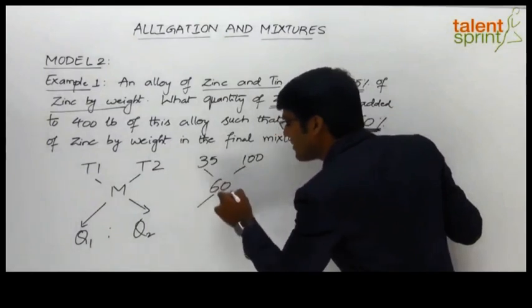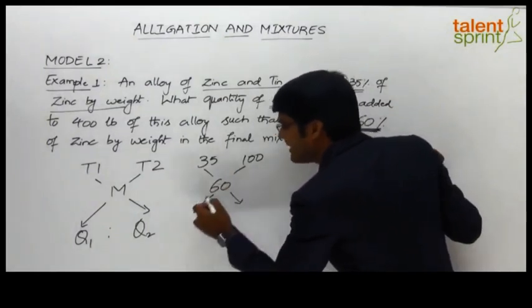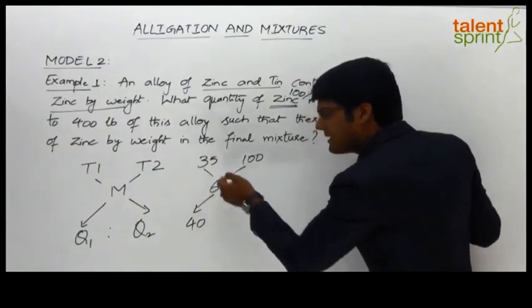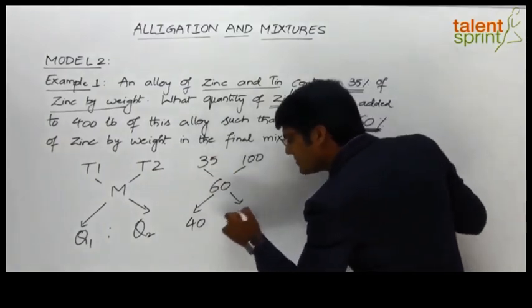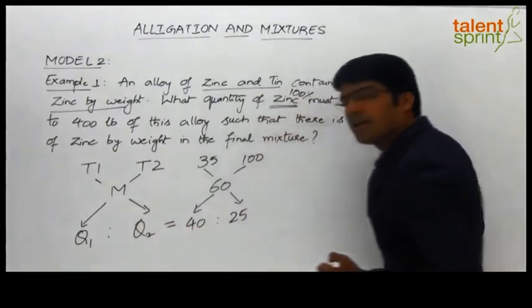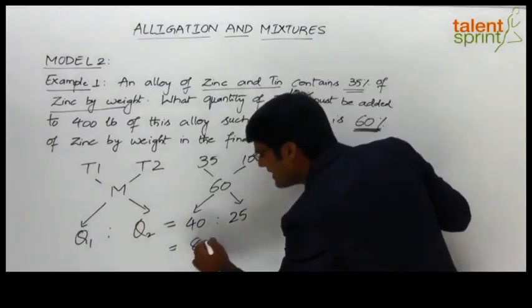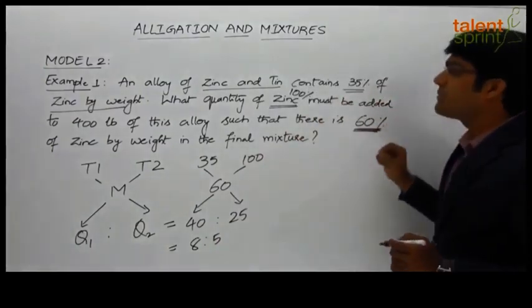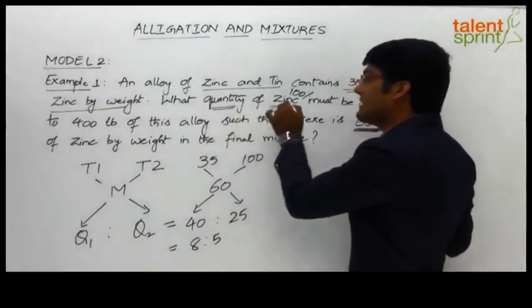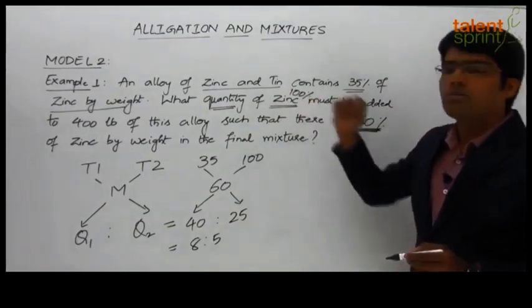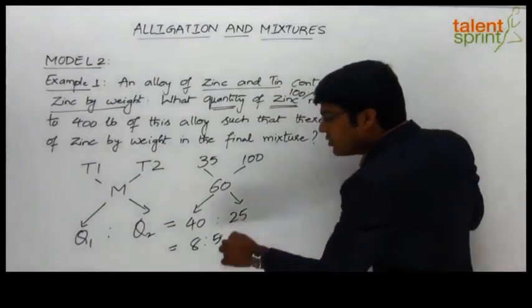So when we take the cross difference, what do we get? 100 minus 60 is 40, and 60 minus 35 is 25. So the ratio of quantity 1 and quantity 2 will be 40:25, which is nothing but 8:5. Now we are actually supposed to find out what quantity of zinc, the 100% zinc, must be added to the first alloy. So this Q2 has to be calculated.